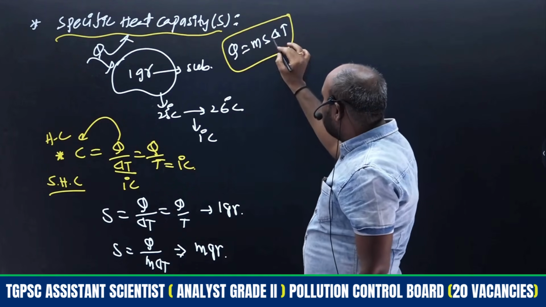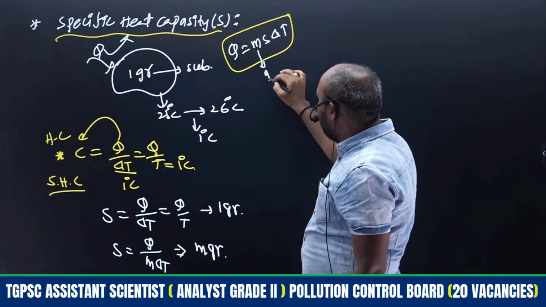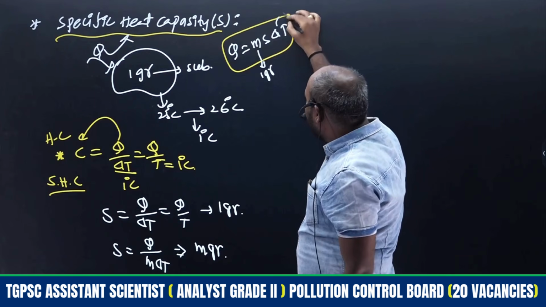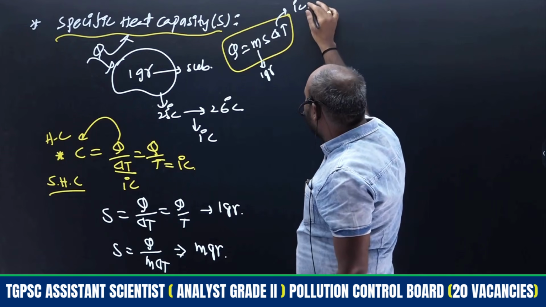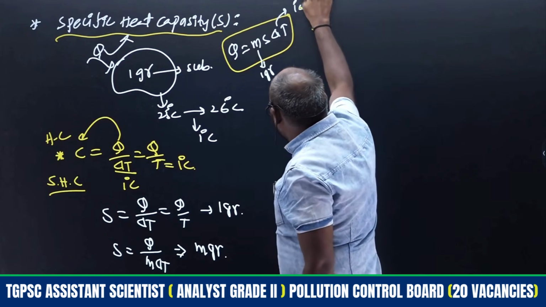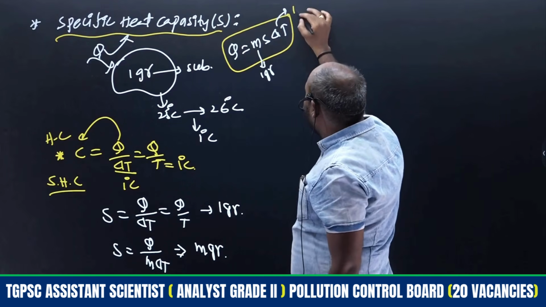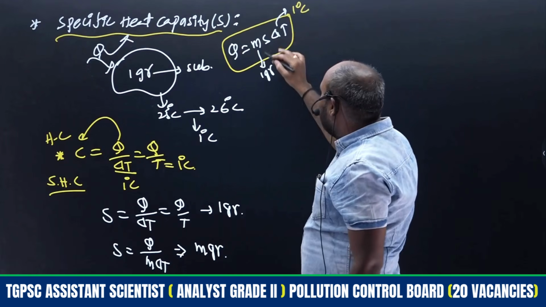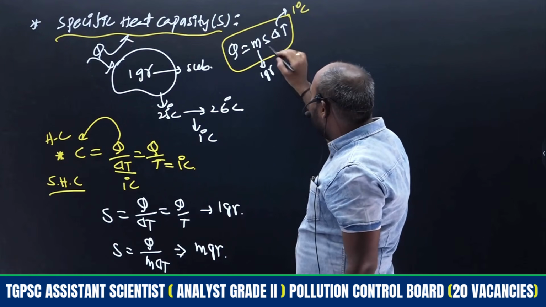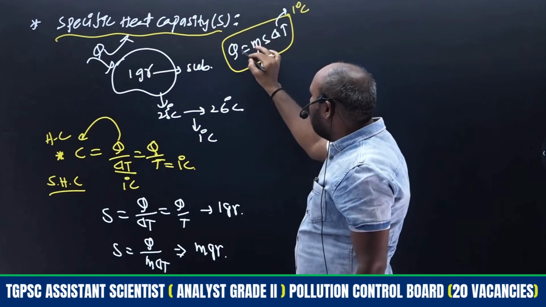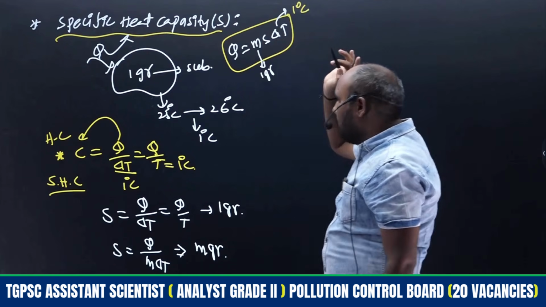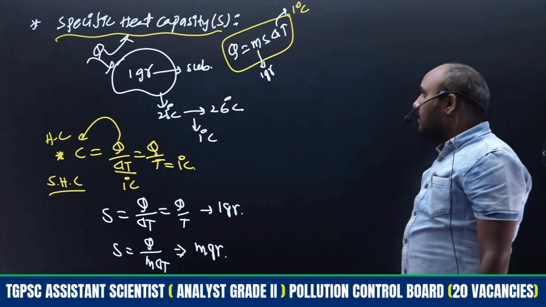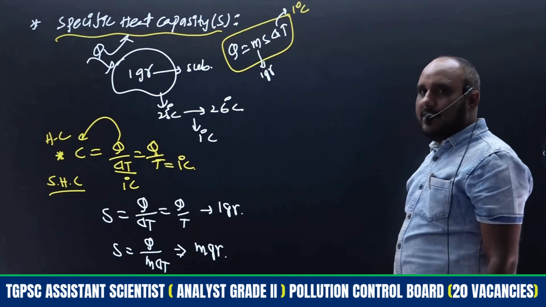When Q is equal to S, m is considered as 1 gram and delta T is considered as 1 degree centigrade. Since both are 1, S will be equal to Q, that is the specific heat capacity. So this equation we have to remember.